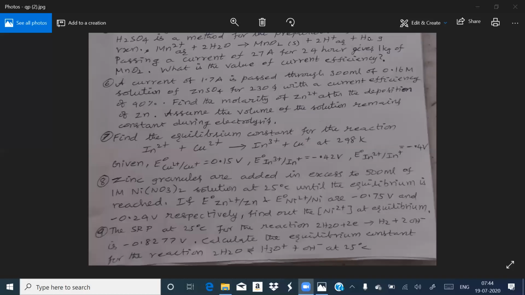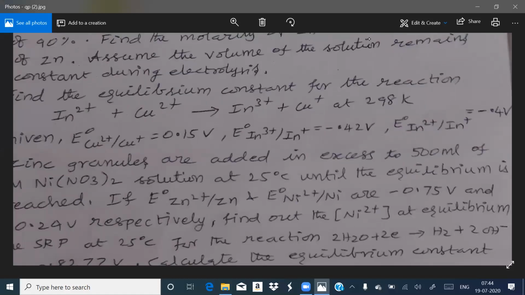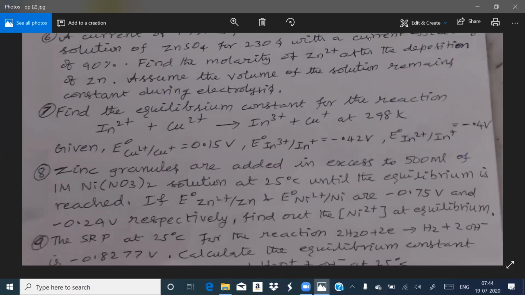Now we are going for the eighth question. Zinc granules are added in excess to 500 ml of 1 molar nickel nitrate solution at 25 degrees Celsius until the equilibrium is reached.